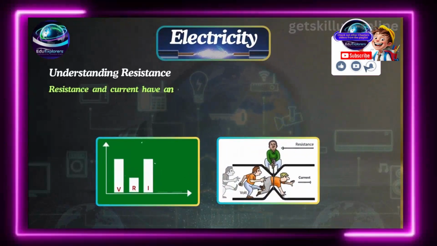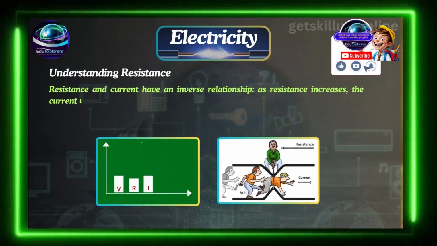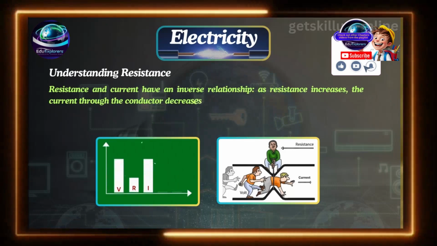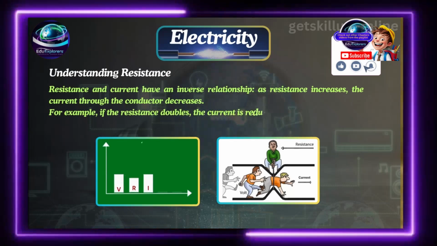Resistance and current have an inverse relationship. As resistance increases, the current through the conductor decreases. For example, if the resistance doubles, the current is reduced by half.